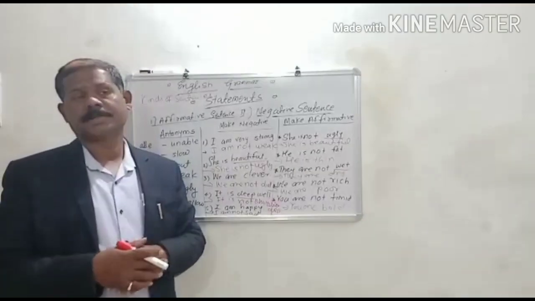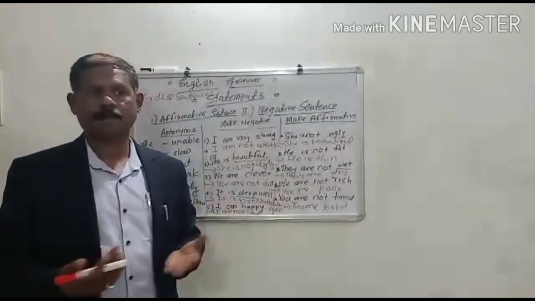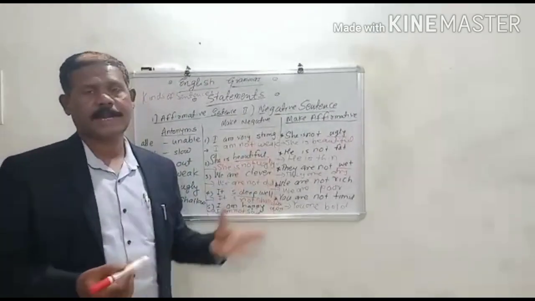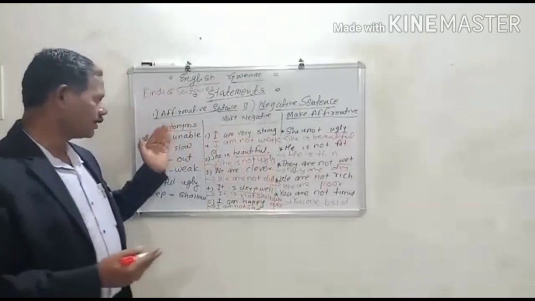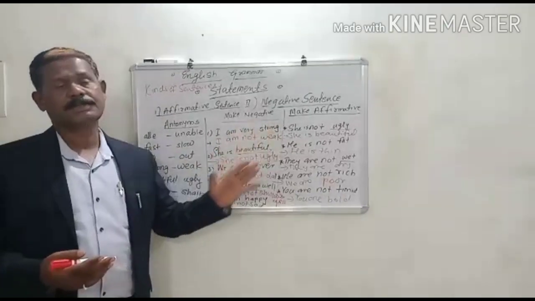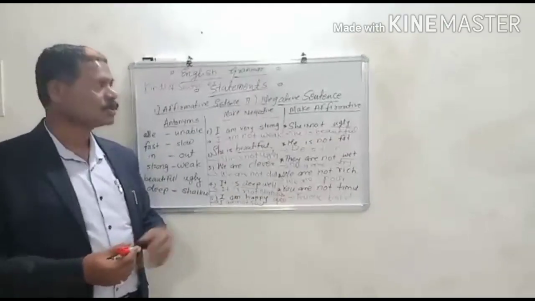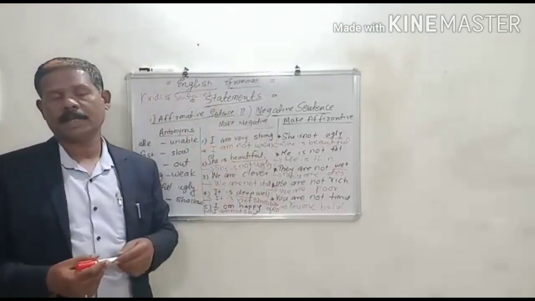So we must keep in mind the opposite words and we must recite them properly. Then we can understand make affirmative and make negative. So first the antonyms we must know, then for these sentences, practice is very important. So best of luck for the practice of make affirmative and make negative.